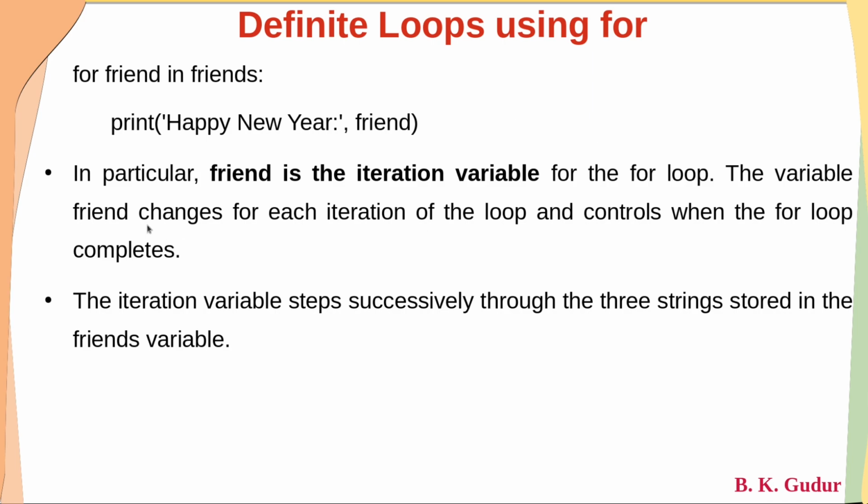The variable friend changes for each iteration of the loop and controls when the for loop completes. This variable is responsible for controlling the execution of the for loop. The iteration variable steps successively through the 3 strings stored in the friends variable, which is a list variable in this particular case. Hope this is clear to all of you, dear students.